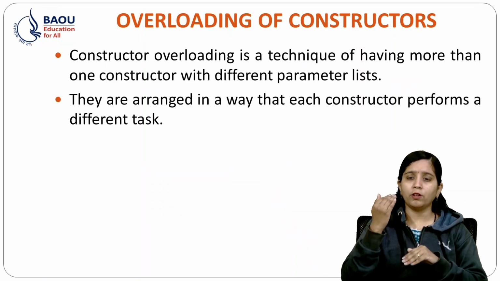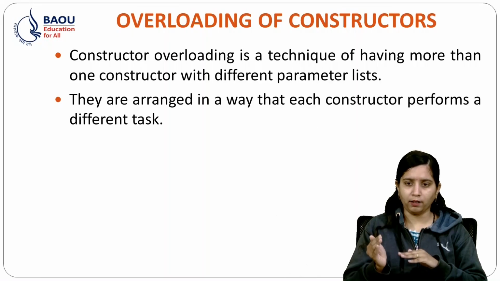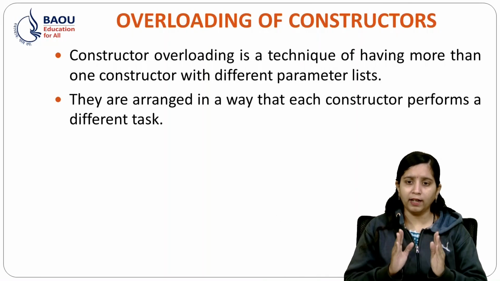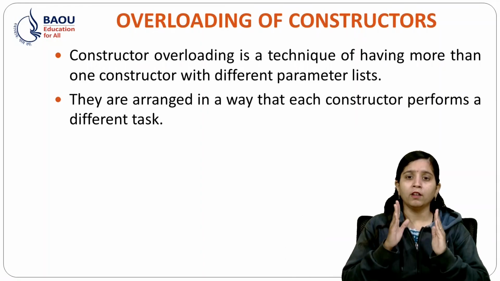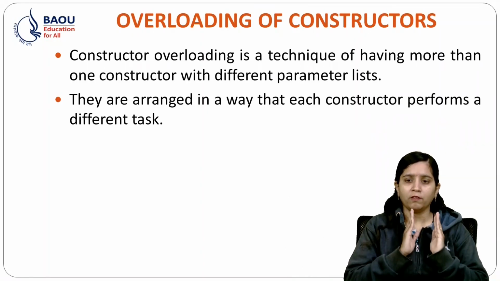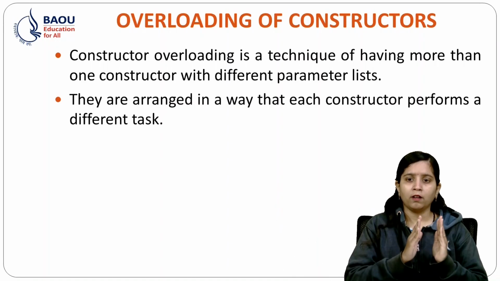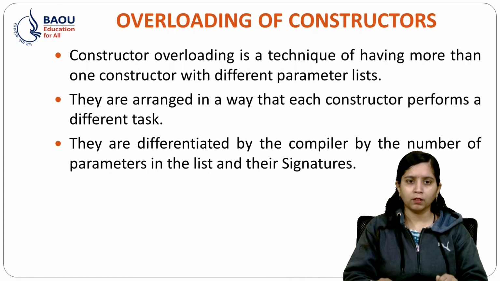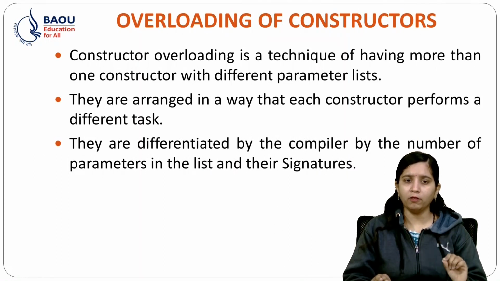That is, we should have different parameters so that the compiler will not get confused about which constructor to call first. They are differentiated by the compiler by the number of parameters in the list and their signatures.